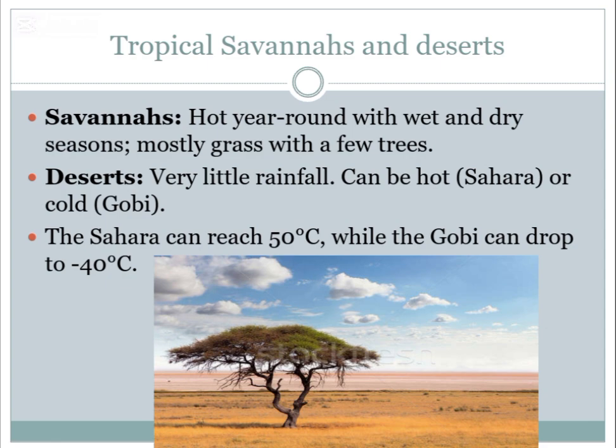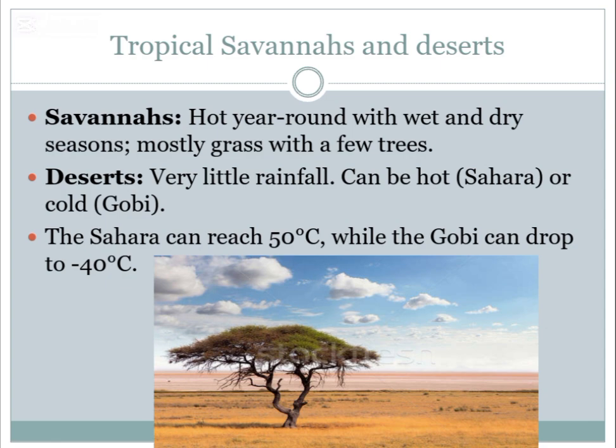Next heading is about tropical savannas and deserts. So let's discuss savannas first. Savannas are grasslands, large areas of grass with a few trees. Tropical savannas are hot all year round and have a wet and a dry season. Now, the second is deserts. Deserts have very little rainfall and few plants. They cover over one fifth of the world and are found on every continent.